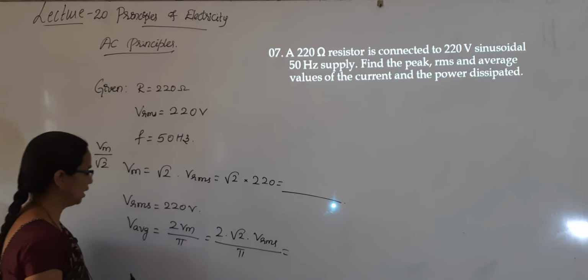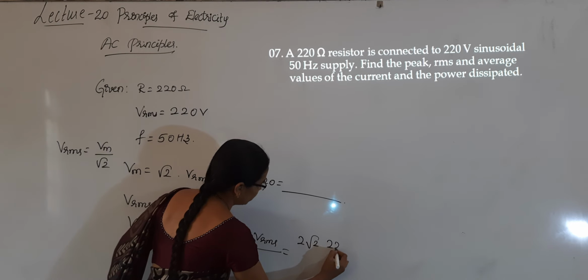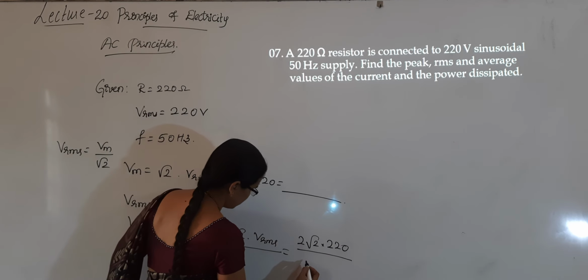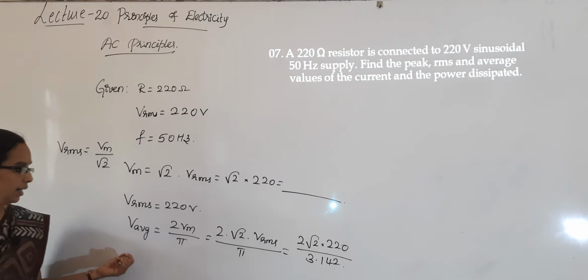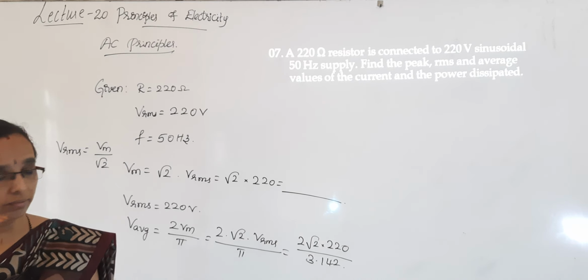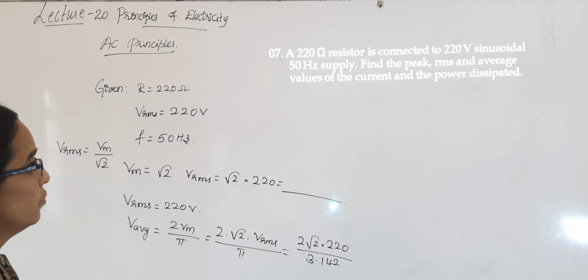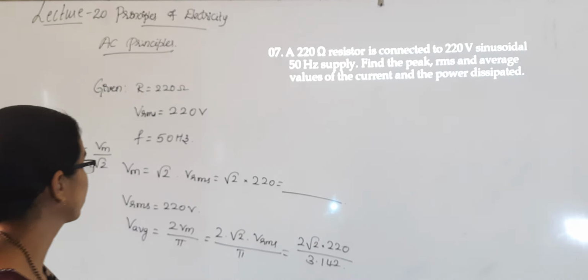Substitute the Vrms value, 2 root 2 into 220 divided by 3.142. However you want, calculate it and put the answer, V average. And they have asked for values of the current.